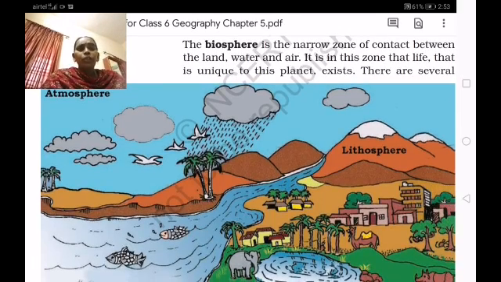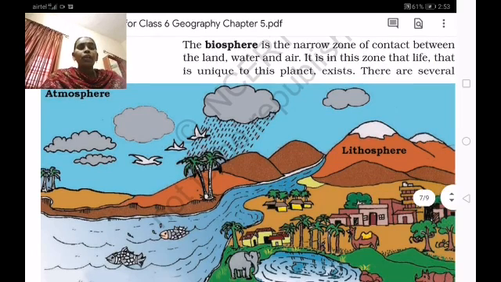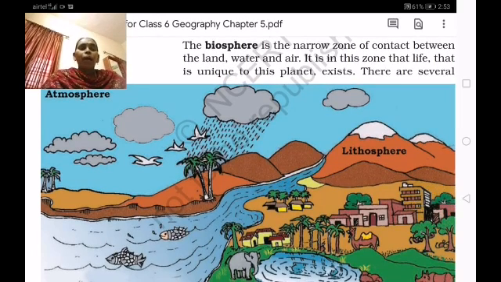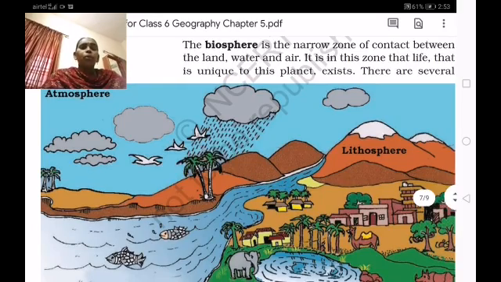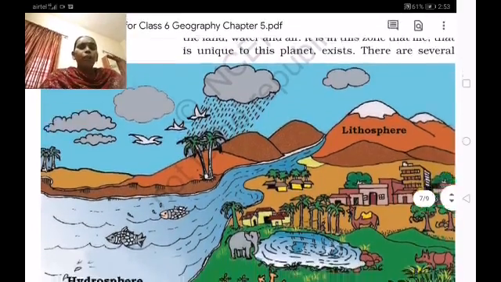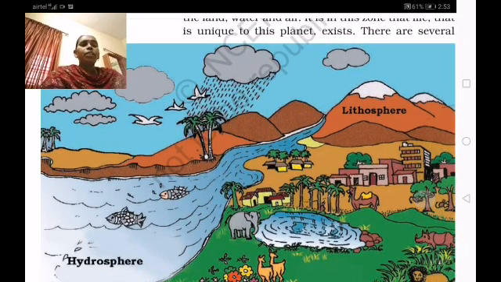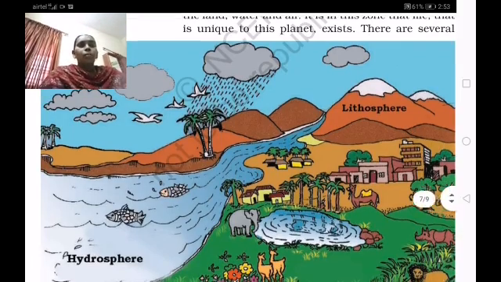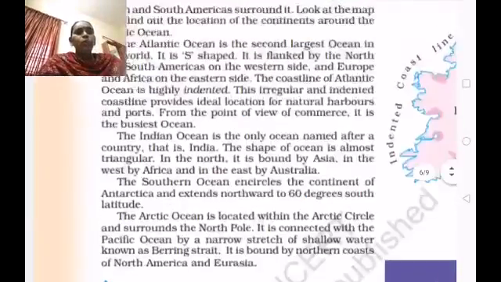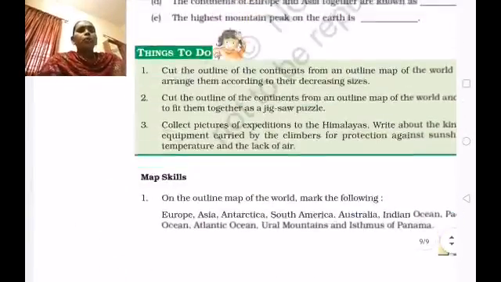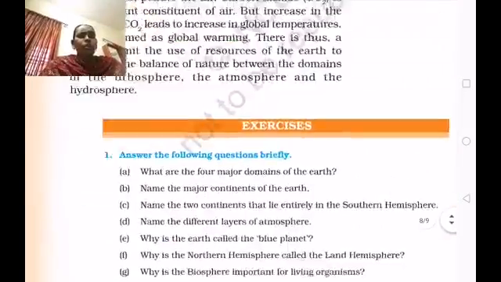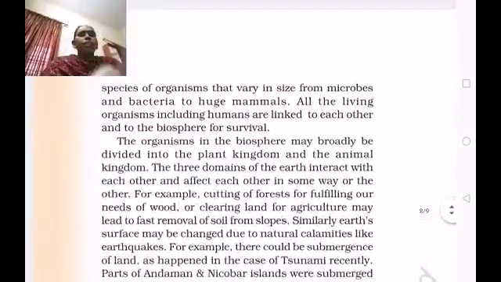And also the atmosphere. The atmosphere has 5 layers, and the moving air from high pressure to low pressure area is called the wind. So the living beings exist in these, and these are the 4 domains of the earth where life is existing and people are living. It is a narrow zone only.